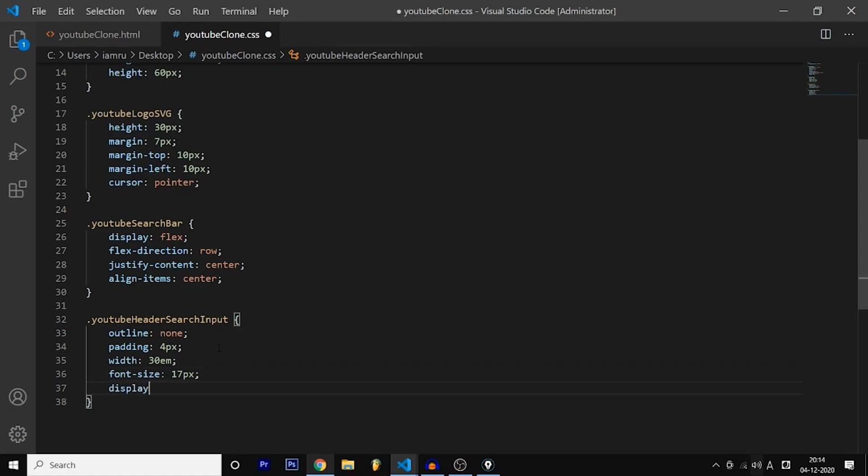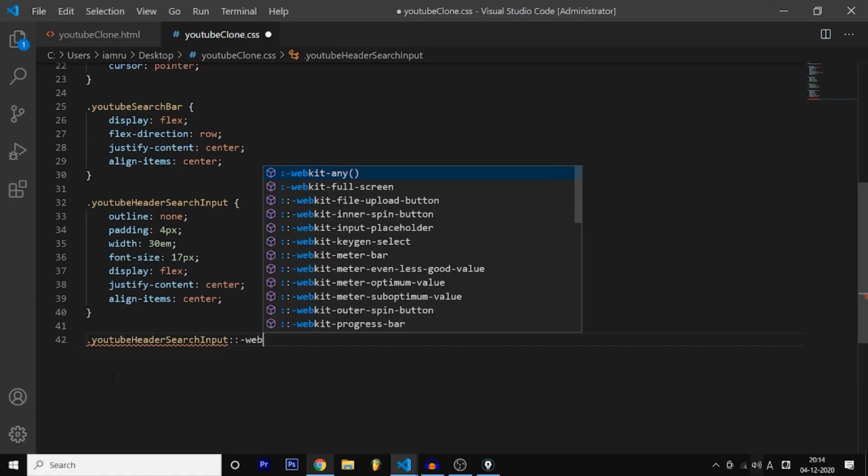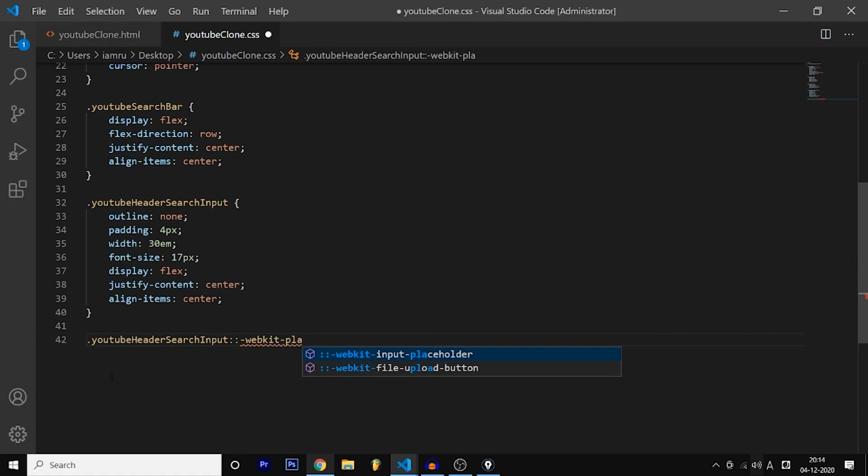And after that we have display flex as always, and after that we have justify content, which is to the center, and align items to the center, which will make sure that all the items are in the center. So in the meanwhile, I'll also introduce another thing, which is WebKit placeholder. You might be saying, what is all of this?